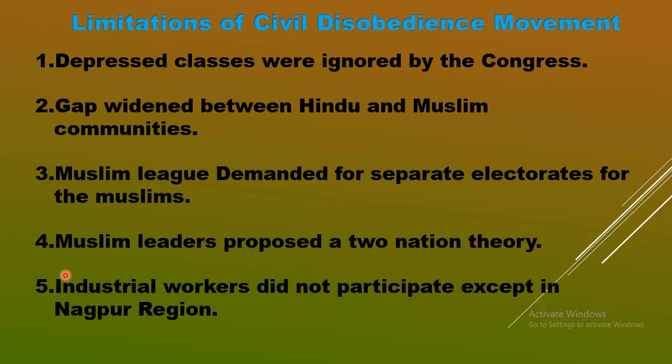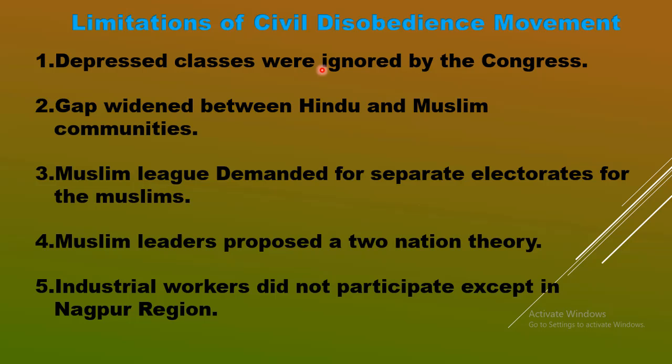Point number four, Muslim leaders proposed a two-nation theory. And the last point is industrial workers did not participate except in Nagpur region. So these 5 points in short I have mentioned here, and let us see what it means by depressed classes were ignored.